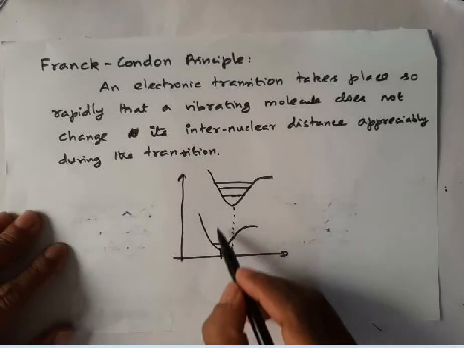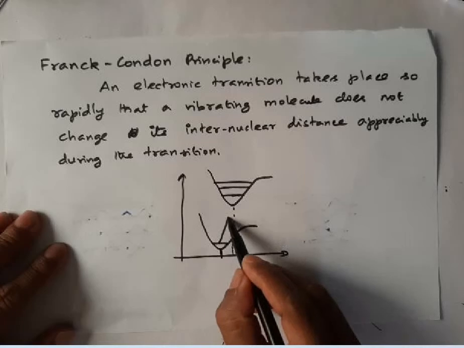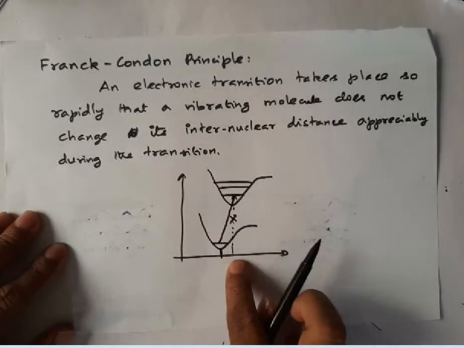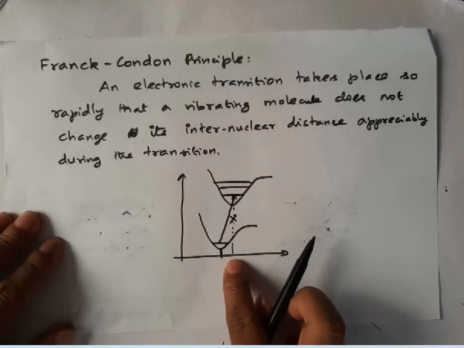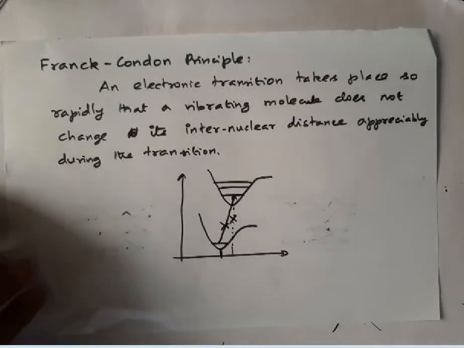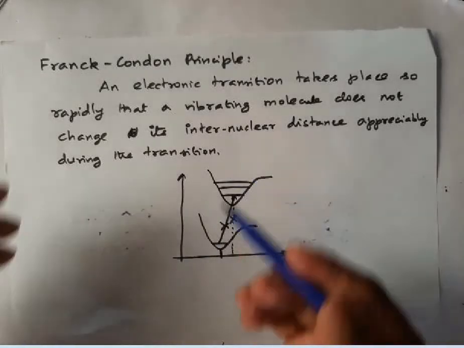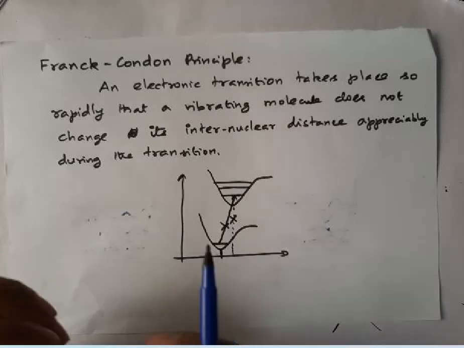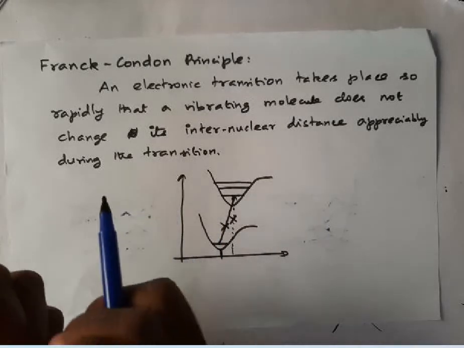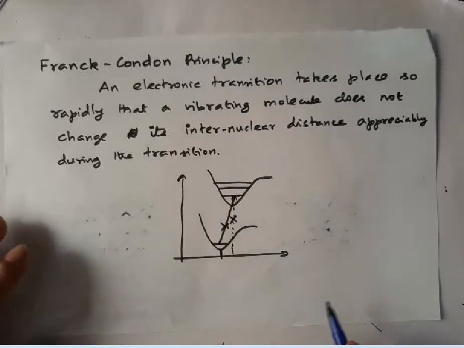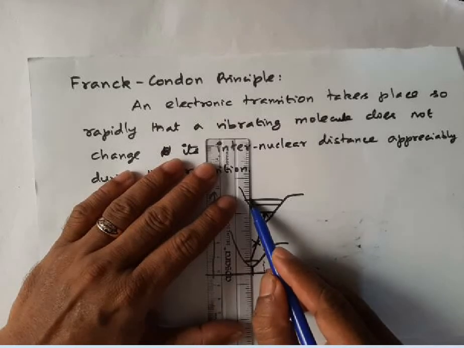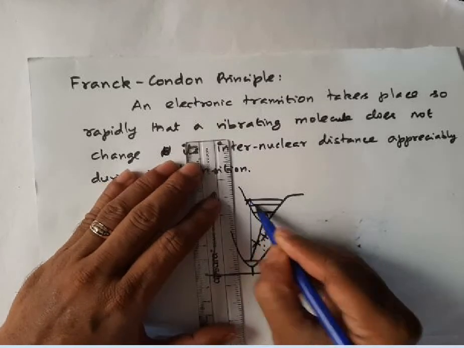If transition takes place, it never goes like this. If it goes like this, the internuclear distance changes. But electronic transitions are so fast that during that time interval the molecule does not change its internuclear distance appreciably. So the transition always occurs in a vertical manner.